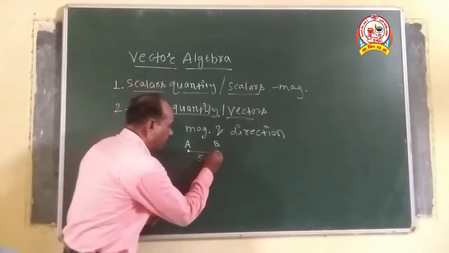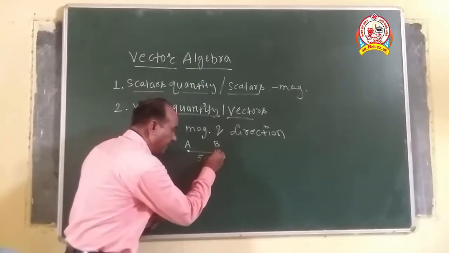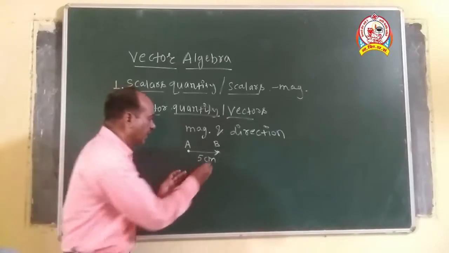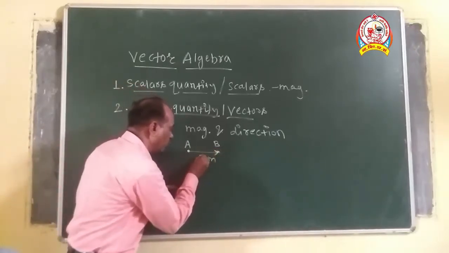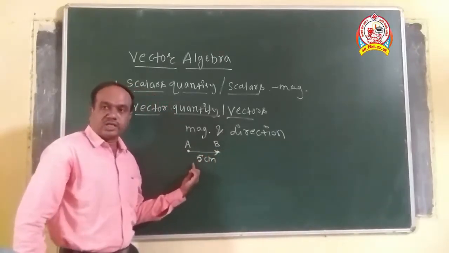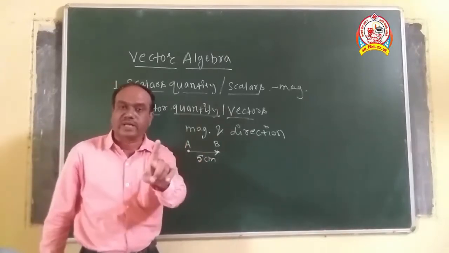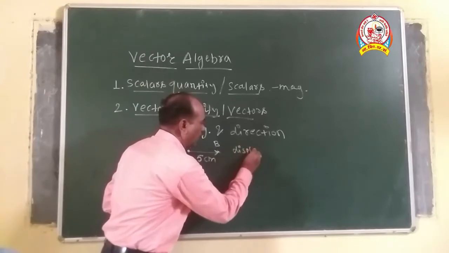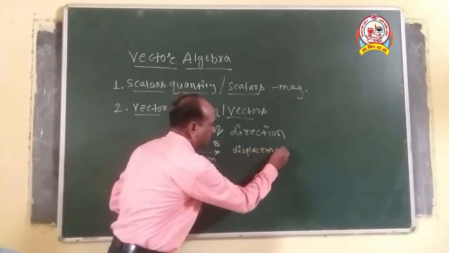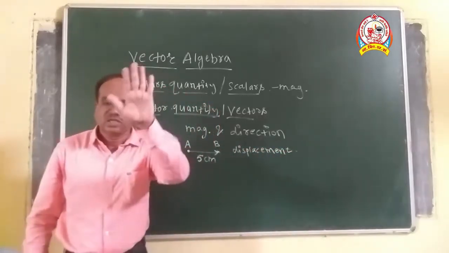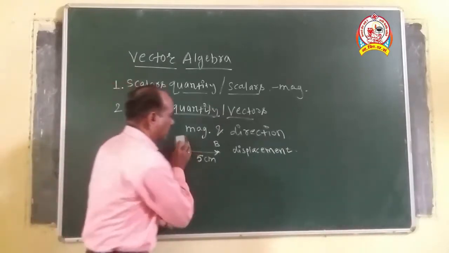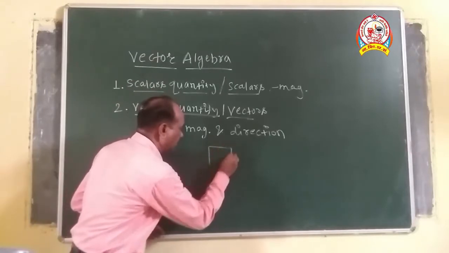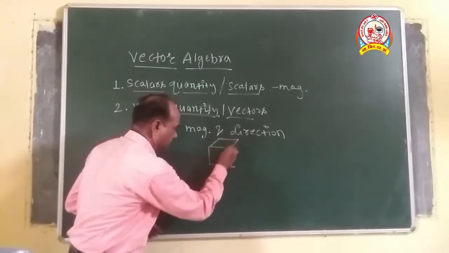A person is going from A to B, so he goes in some direction and covers some distance. Therefore, we can say that the distance covered in some direction is nothing but, in simple language, called as the displacement. Okay, suppose that. Another example. This is a block.